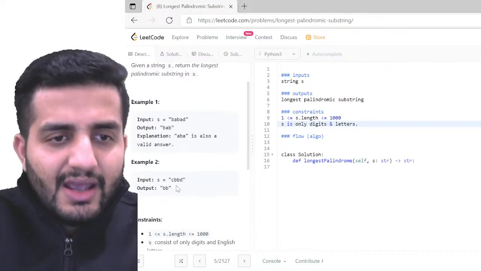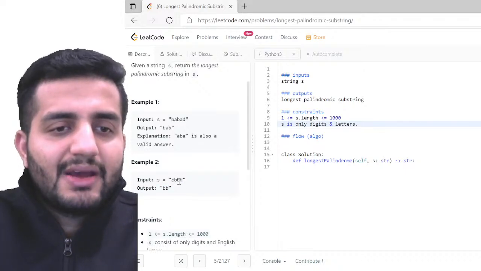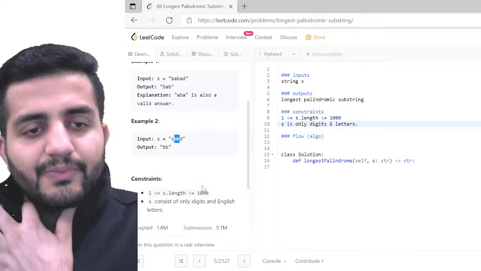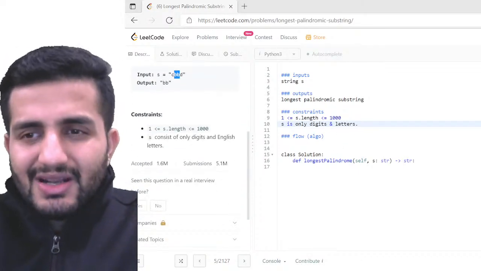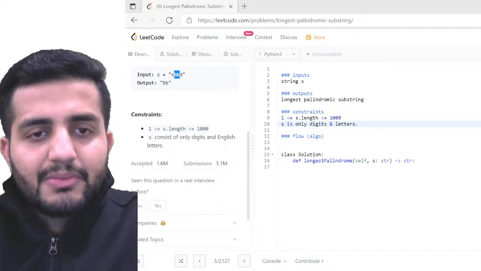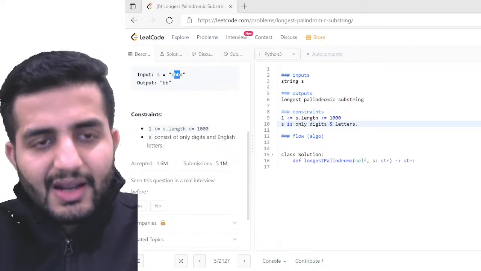And for CBBD, I have BB, so B and B are the palindromic sequence. True, that's fine. It doesn't look like any issue to me. Any issue in understanding the problem, guys? It's a very simple problem.